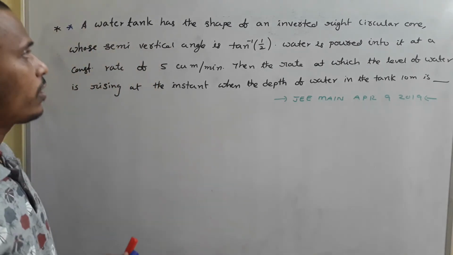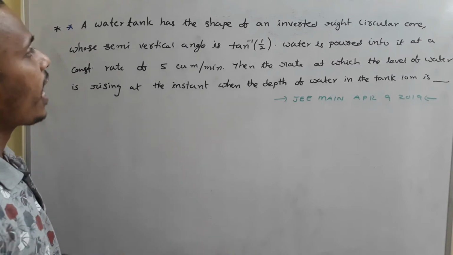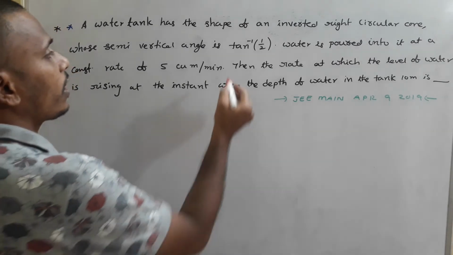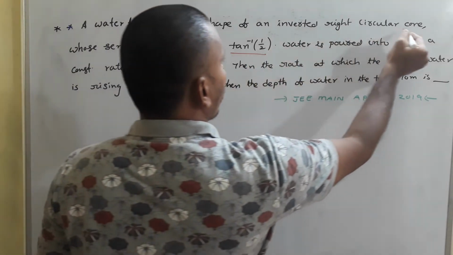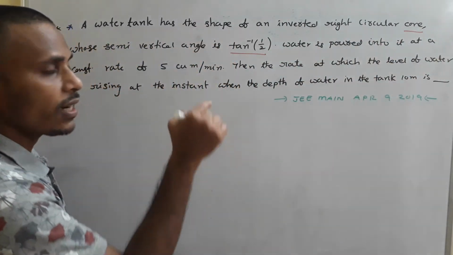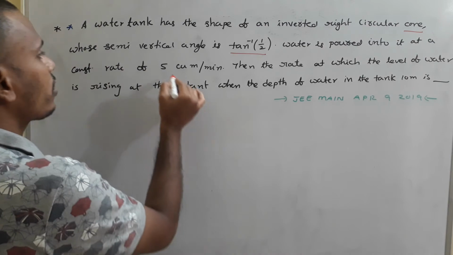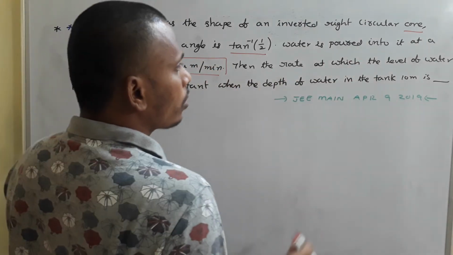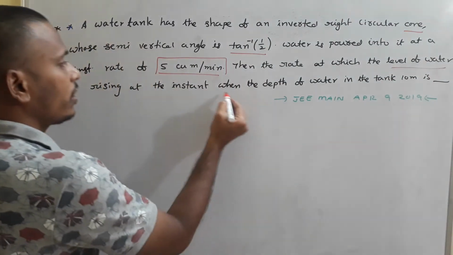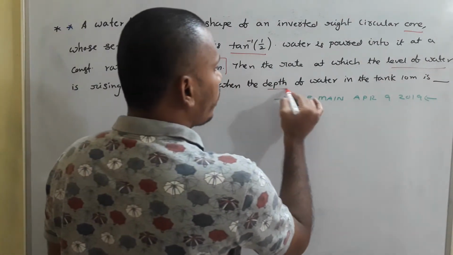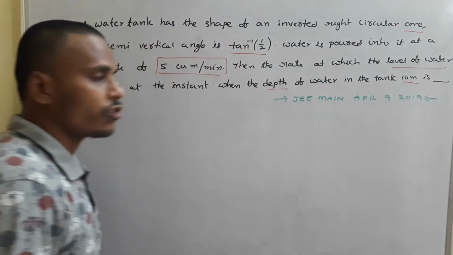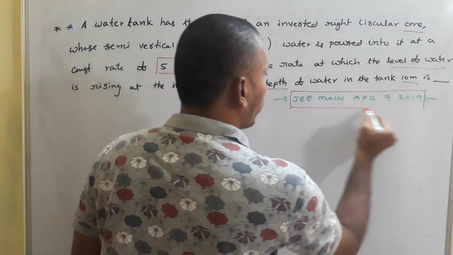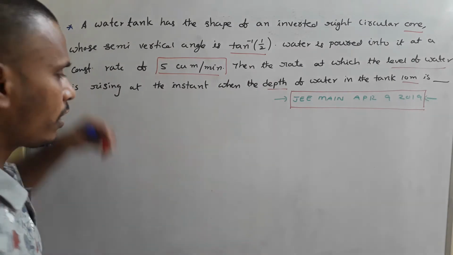Now just look at this problem. A water tank has the shape of an inverted right circular cone whose semi-vertical angle is tan inverse 1 by 2. Water is poured into it at a constant rate of 5 cubic meters per minute. Then find the rate at which the level of water is rising at the instant when the depth of the water in the tank is 10 meters. And this is a JEE Main April 9, 2019 question.